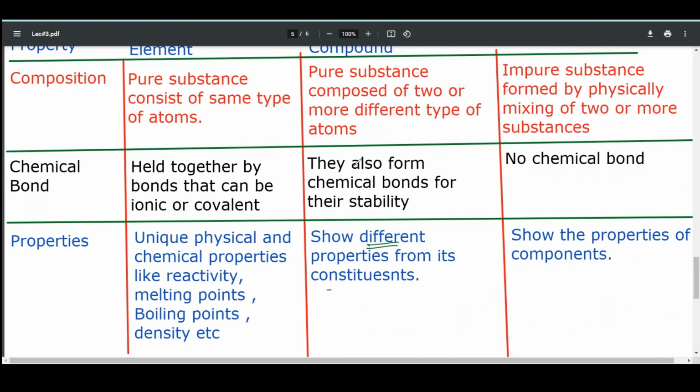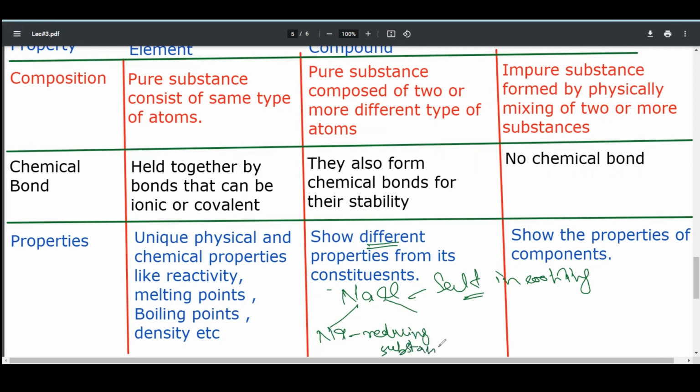Similarly, we can see one more example so that you become more clear. NaCl is a salt that we use in cooking. It is present in almost every home. While if we see sodium, it is the highest reducing substance. And chlorine is a poisonous substance, while salt has none of these properties.